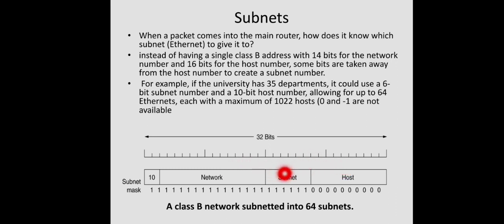This subnet part will be the same for all the machines within a subnetwork, within a department. Only the host number can be used to identify different nodes or machines within a department. Of course, 2 different hosts can have the same host number, provided they belong to 2 different subnetworks. So their subnet ID will be different.